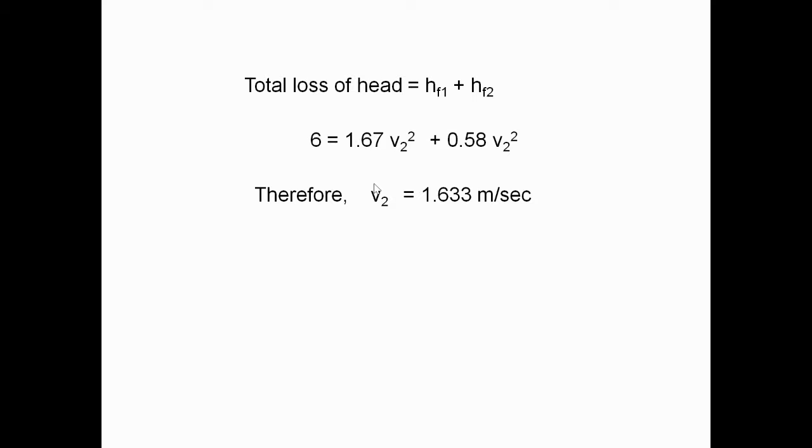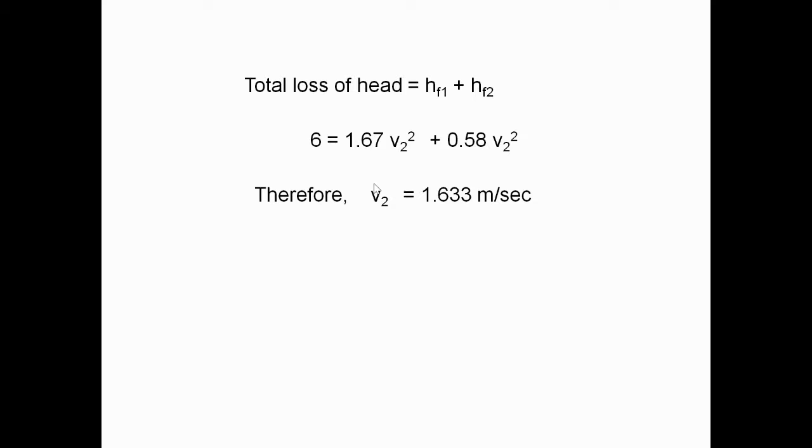We already know A2 and have just got the value of V2. So write the formula Q is equal to A2 V2. Why A2 V2? Because we have the value of V2 only, not V1.